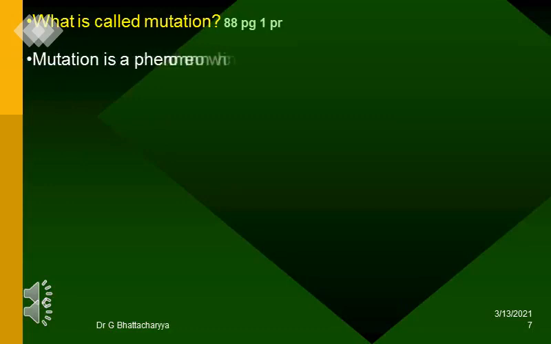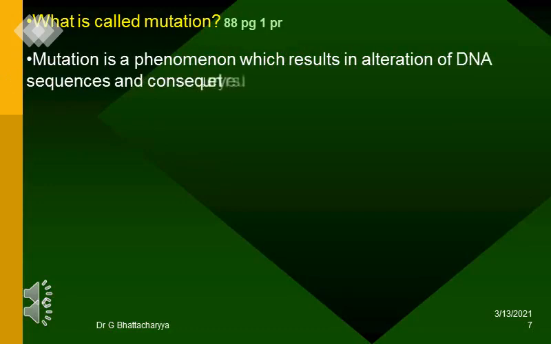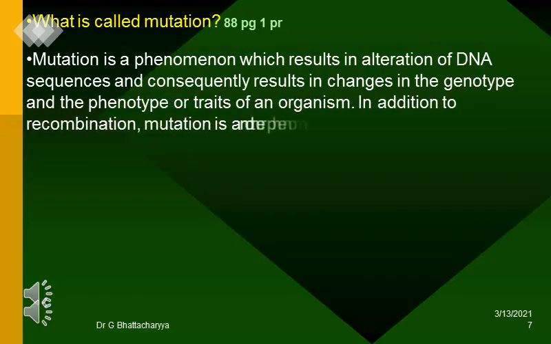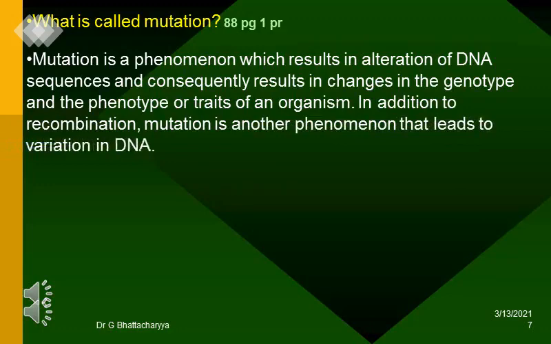What is called mutation? Mutation is a phenomenon which results in alteration of DNA sequences and consequently results in changes in the genotype and the phenotype or traits of an organism. In addition to recombination, mutation is another phenomenon that leads to variation in DNA. How does chromosome abnormality occur?